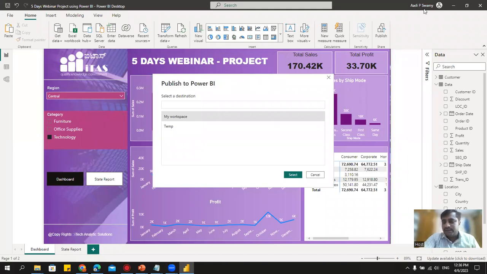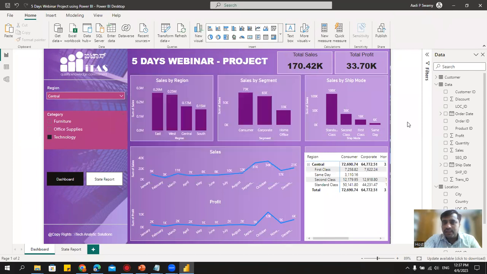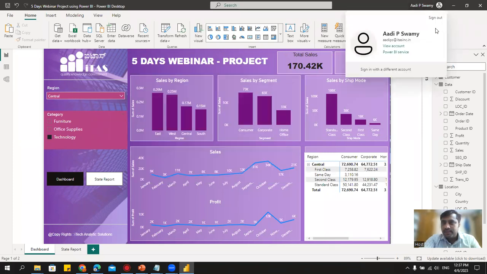What does this say? If you want to publish a report, either you should have a Microsoft Office 365 license, or you should have a private domain. That is, you should have a company where we have that private domain. So for me, if you go and check this, I have this itsinc.in. Cancel. See, here I have this itsinc.in. So that is why I'm able to log in.